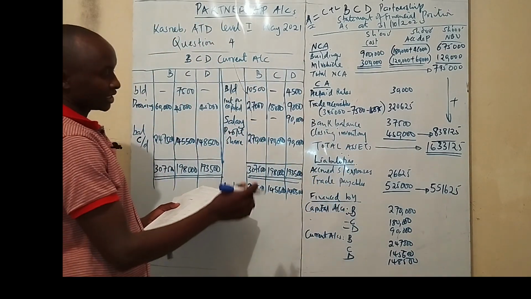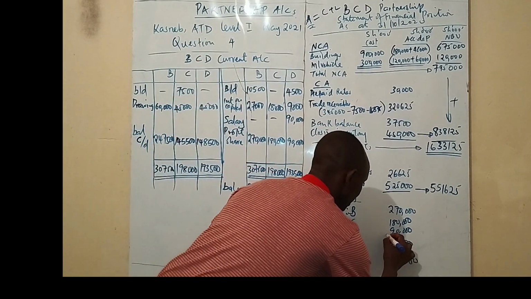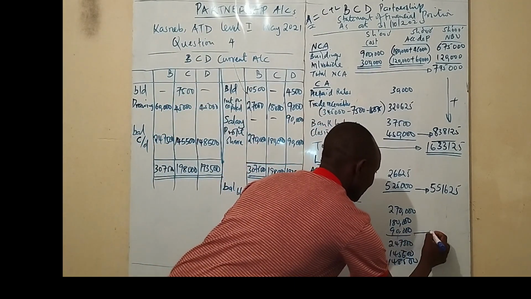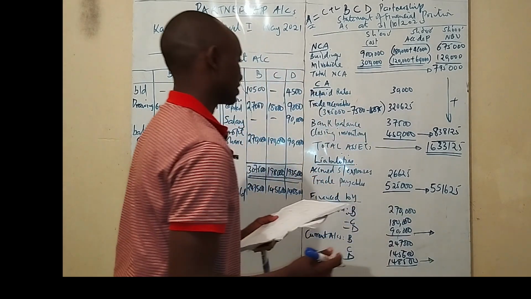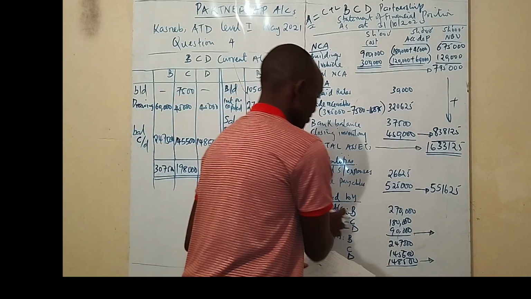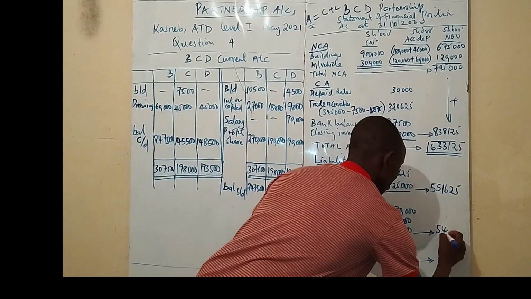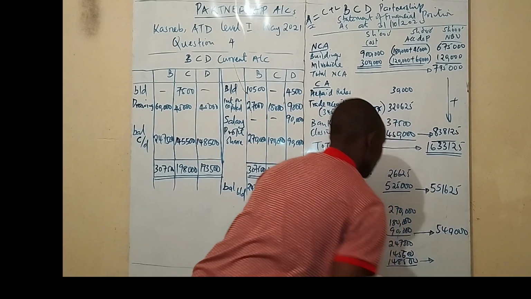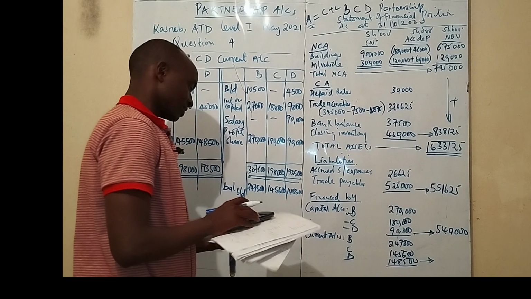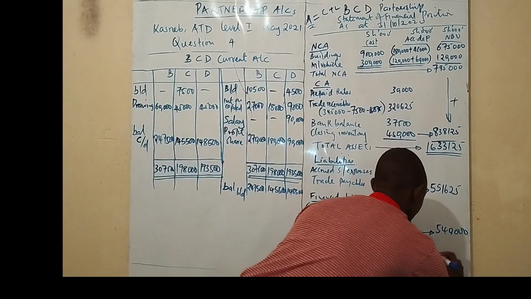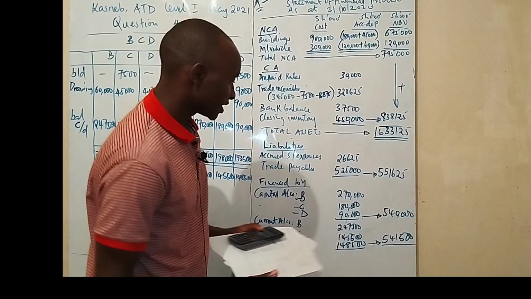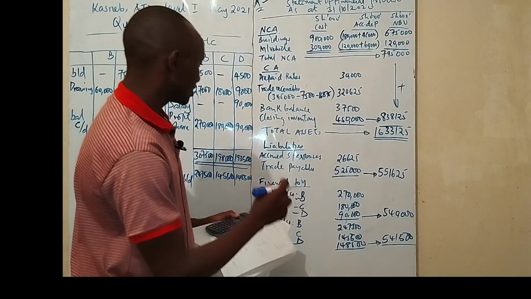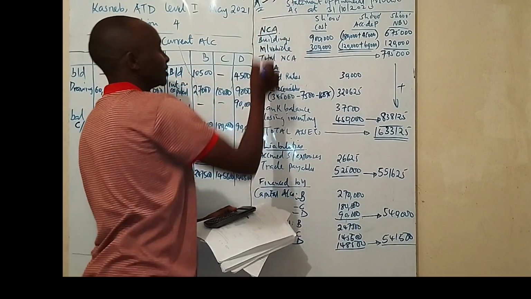Right? So the next thing is to add. The total of capital accounts you take here, and the totals of the current account on that other side. The totals of capital accounts are 540,000, and for the current accounts is 541,500.